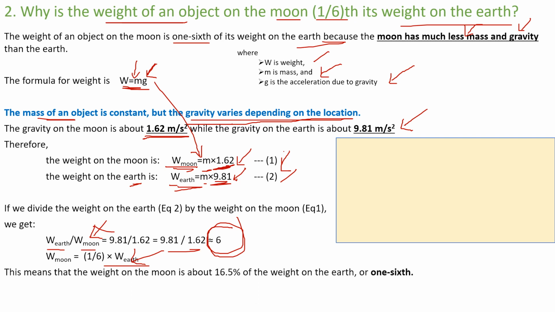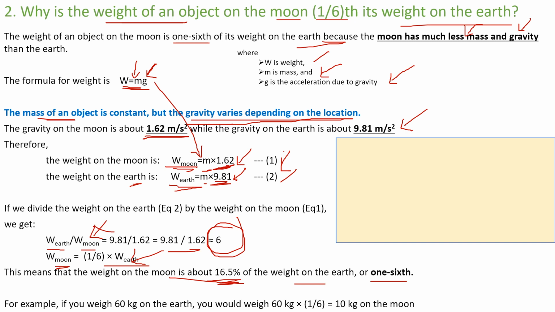This means the weight on the moon is 1 by 6, which is equal to 0.165, meaning 16.5%. The weight on the moon is 16.5% of the weight on the earth, or 1/6 of the weight on the earth. As simple as that. This is what we're talking about, 1/6. Okay, this is one way to understand it, right?